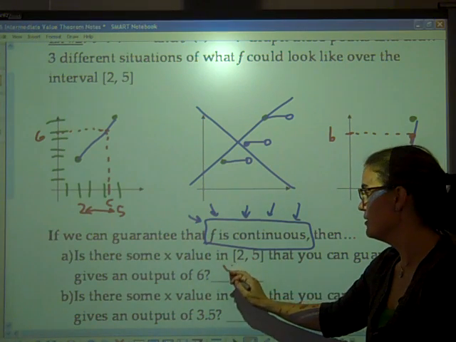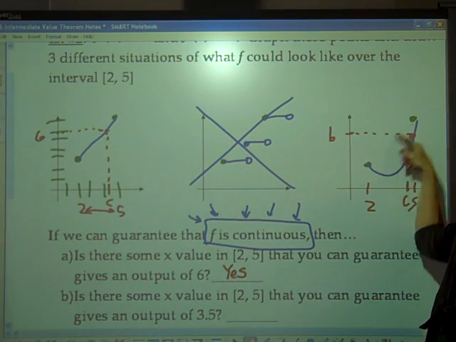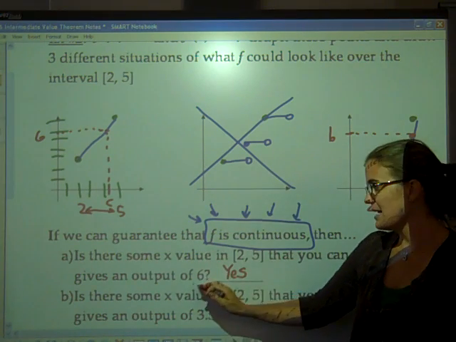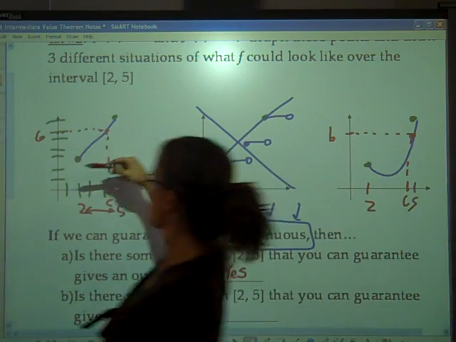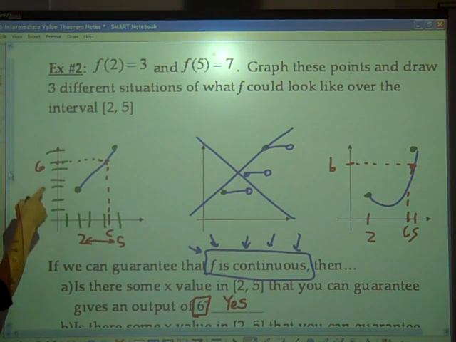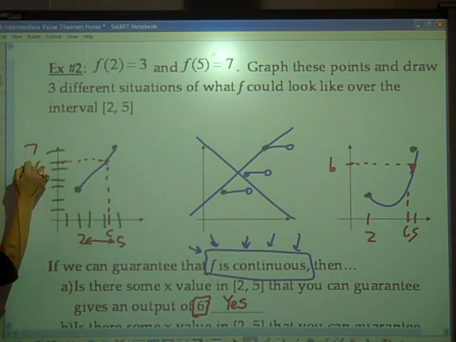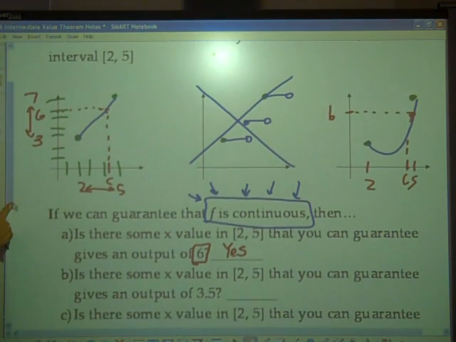And that will be true for any continuous function connecting those 2 dots, because we would call 6 an intermediate value in between our 2 outputs. I'll write this very thoroughly in a moment when we write the definition. We were down here at 3, and we were ending here at 7. So we know that 6 is an intermediate value in between 3 and 7. So we would have to guarantee that there would be that value as long as f is continuous.